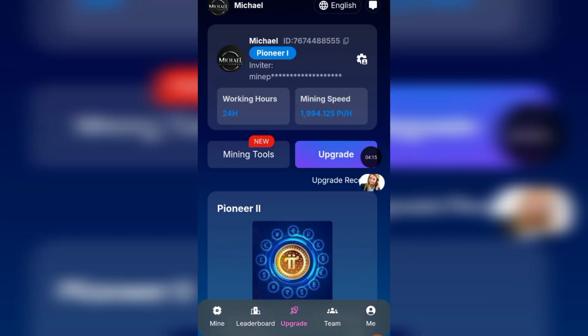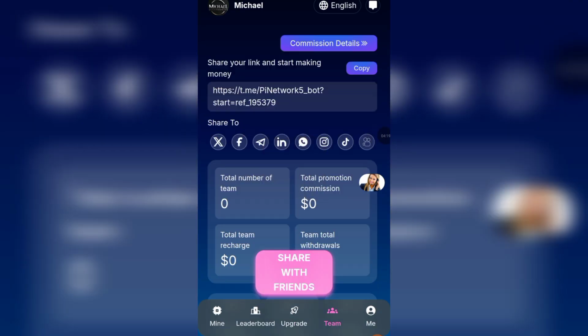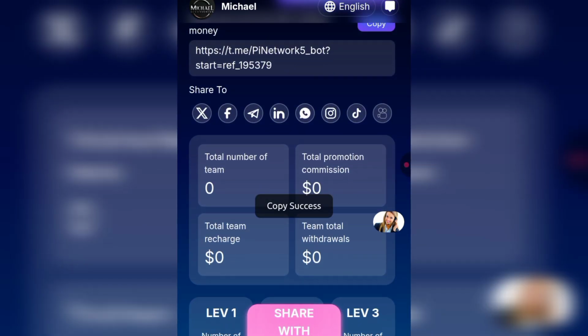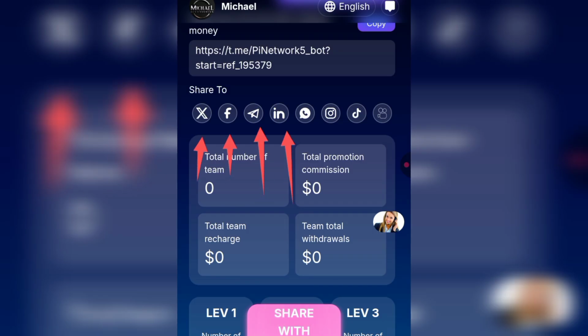Then if you go back to team right here, you are going to be able to see everything about referrals. This is your commission details. So this is your referral link right here. Just click on copy and share with friends for you to make more money. You can also share it on Twitter, Facebook, Telegram, LinkedIn, WhatsApp, Instagram, TikTok, and you can also make a video of it.